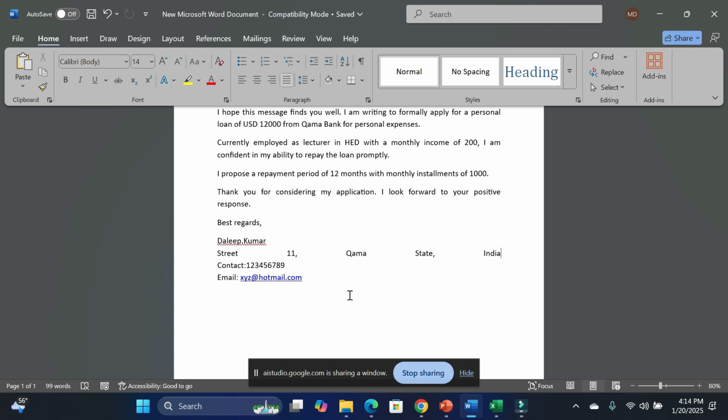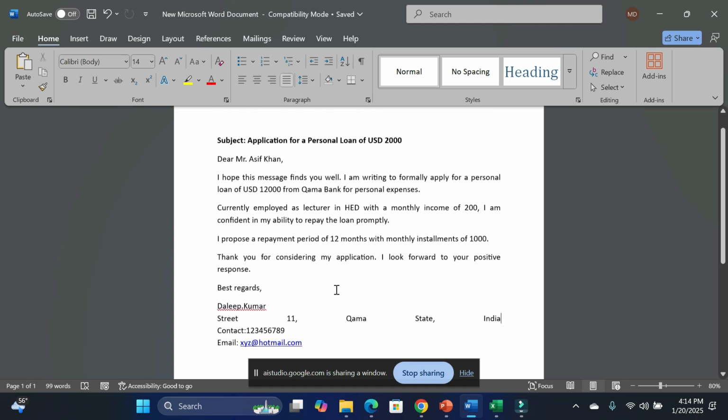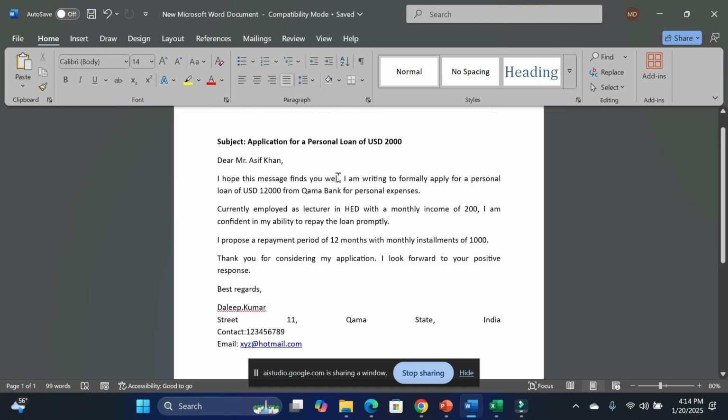Sure. After reviewing the document, I have found a few areas where corrections could be made. Firstly, in the first paragraph, where it states, "I hope this message finds you well," it would sound more professional to say, "I hope this message finds you well." Secondly, in the second paragraph, currently employed as lecturer in HED with a monthly income of $200, I am confident in my ability to repay the loan promptly. The monthly income should have an indication of the currency it is in. It also sounds unnatural to say that the person has an income of $200. I would say instead, currently employed as a lecturer with a monthly income of 2,000 United States dollars, or something similar that makes the statement sound more plausible.